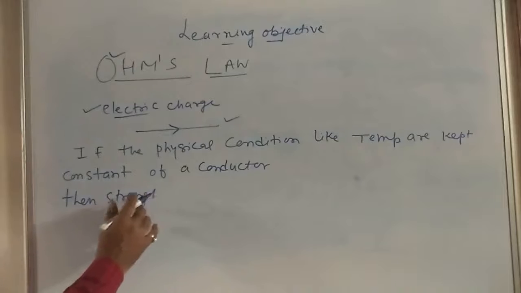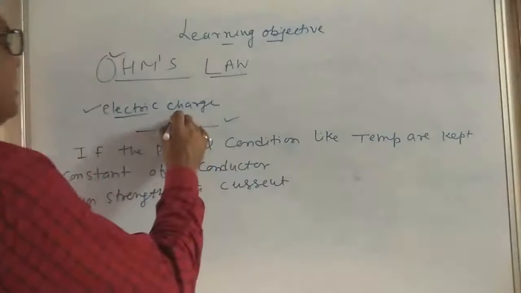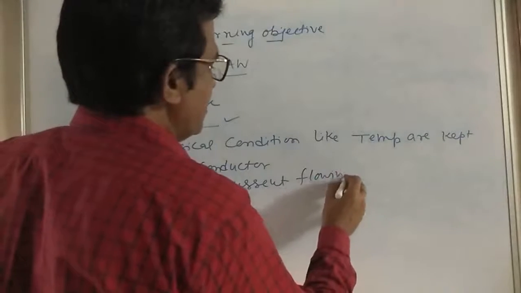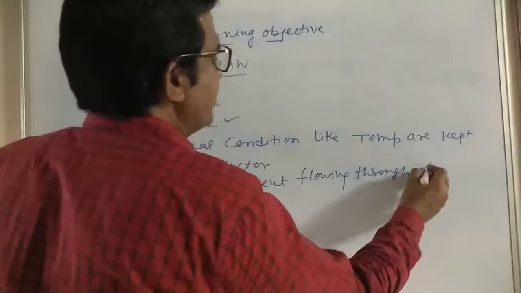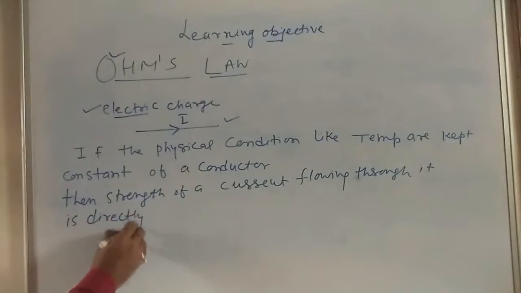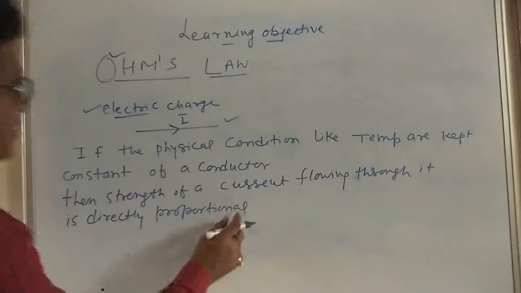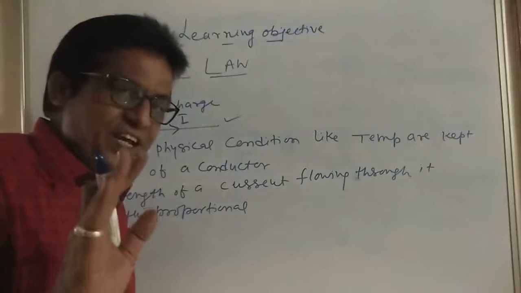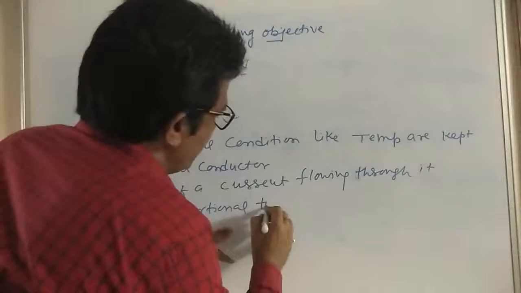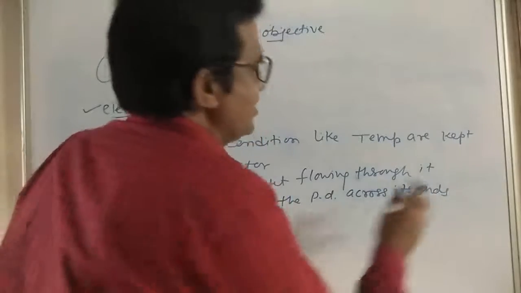the strength of a current flowing through it is directly proportional to the potential difference across its ends, here and here. This is called Ohm's law.